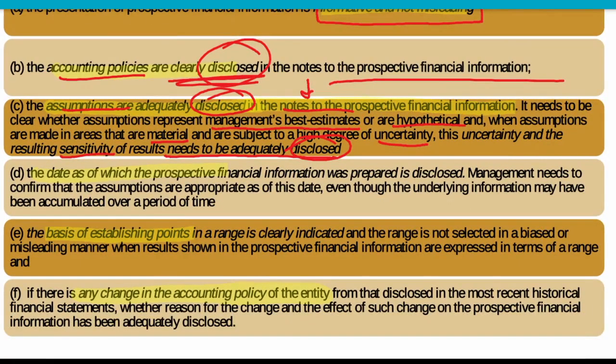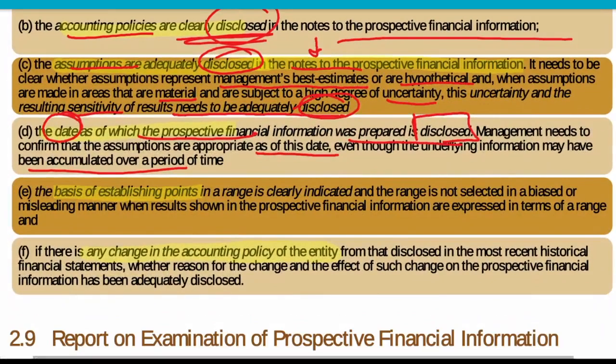Now, the date at which the prospective financial information is being prepared needs to be disclosed. Which date we are preparing this prospective financial information on also needs to be disclosed. The management needs to confirm the assumptions and the appropriateness of the dates, even though the underlying information may have been accumulated over a period of time. Basis of established points: what is the basis of these established points in a range?